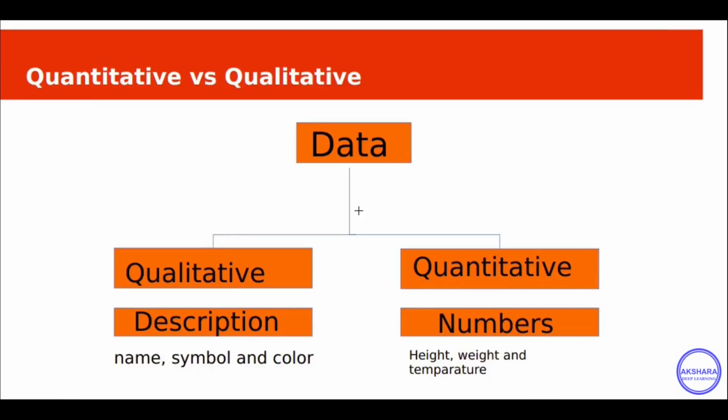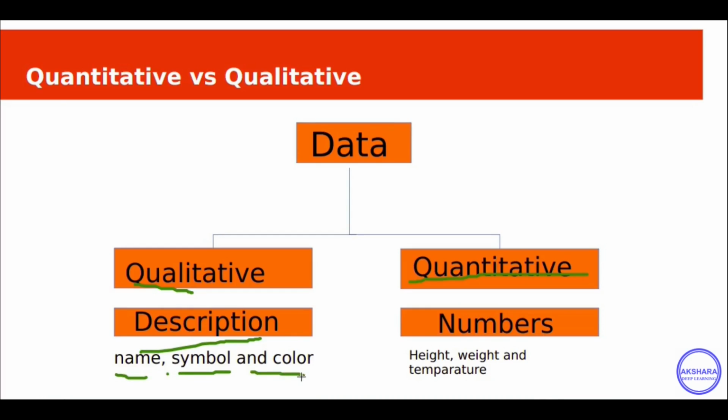We can divide data into qualitative and quantitative. Qualitative data deals with quality and concerns description, which can be observed but cannot be computed. It means names, symbols; we cannot do any mathematical computations on them.